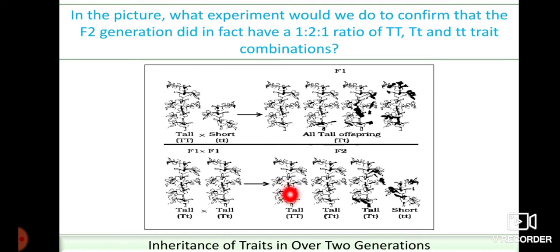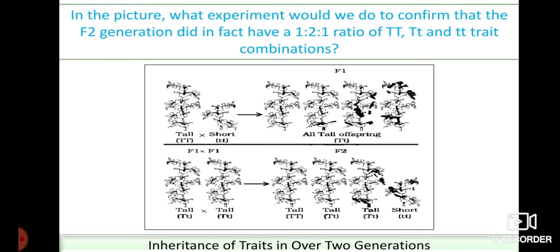you are going to have the ratio 3 to 1, that is 3 tall plants and 1 short plant. So in tall and short plants, we have Mendel's ratio: 3 tall plants to 1 short plant, or you can say 1 full tall plant, 2 of capital T and small t, and another one that is short tt. So that is a 1 to 2 to 1 ratio.